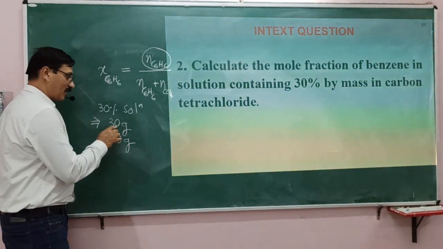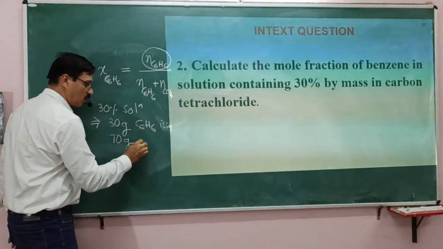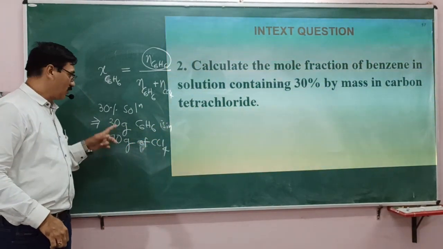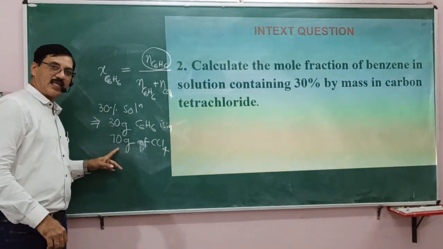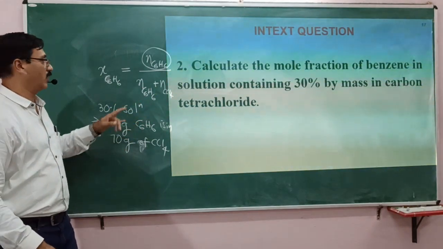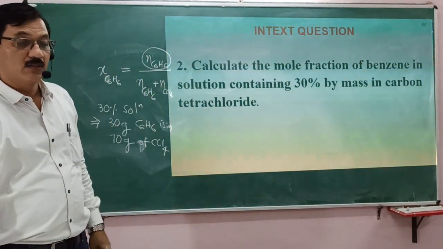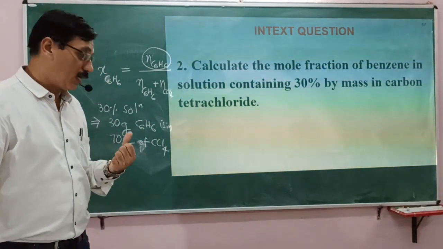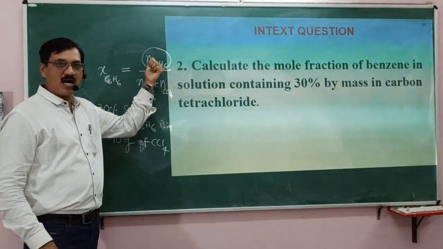Now this is clear. 30 grams of benzene is in 70 grams of carbon tetrachloride. So this is the mixture. By 30% of the solution, we mean 30 grams of benzene in 70 grams of carbon tetrachloride. Therefore, mass is given, and you only have to find out the moles. For that, what is required? How do you convert from given mass into number of moles? Number of moles is given by W2 by M2, that means given mass by molar mass.